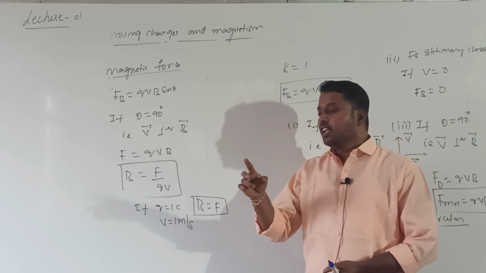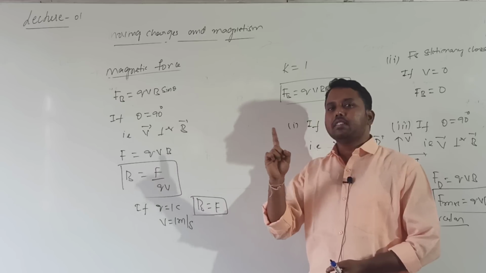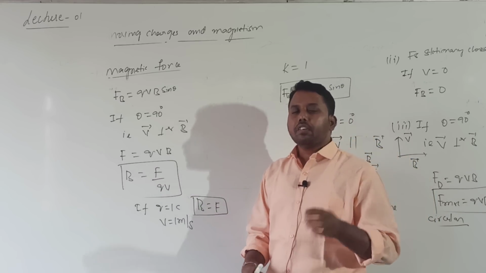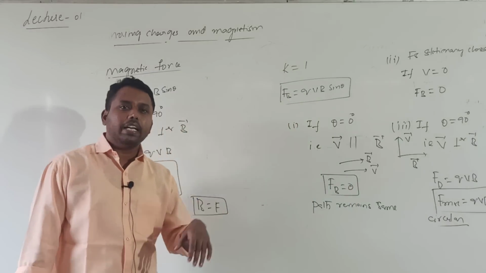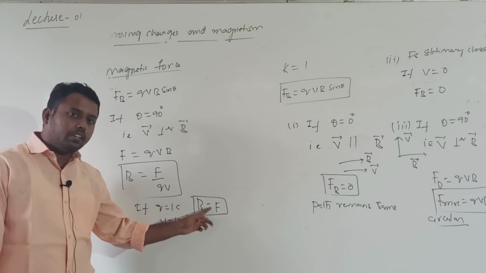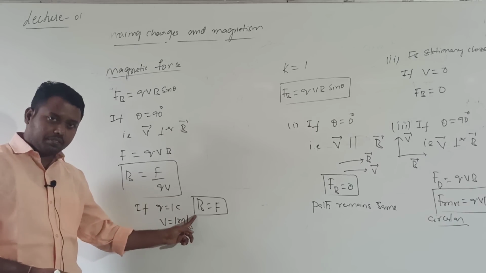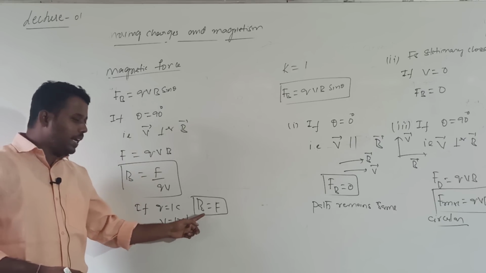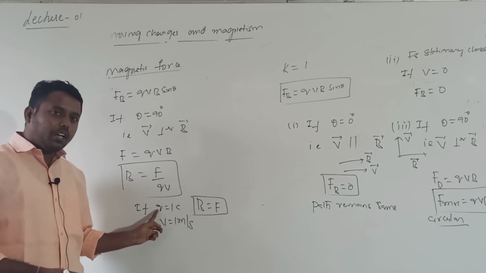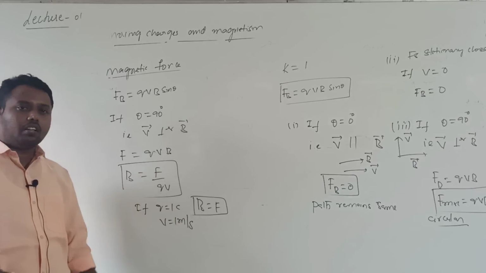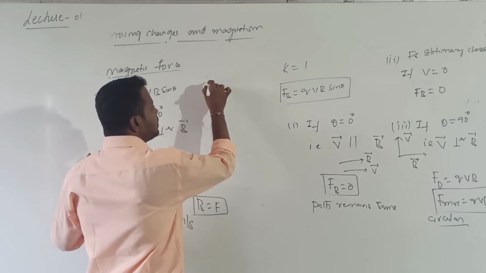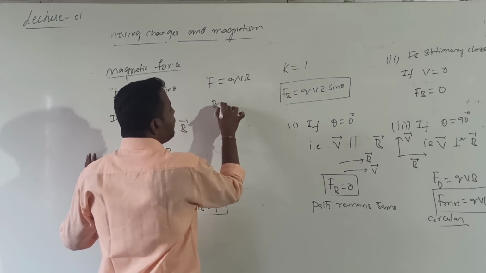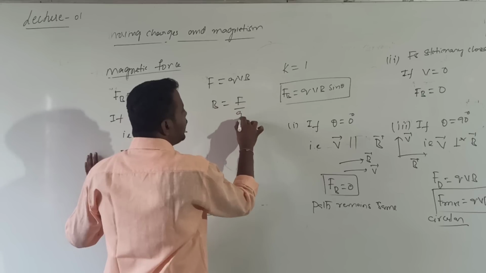A unit charge moving with a velocity of 1 meter per second, when it enters into the magnetic field perpendicularly, how much magnetic force will it experience? That magnetic force value is numerically equal to which one? Magnetic field induction. Are you getting it? So F, when Q value is equal to 1 coulomb and V value is equal to 1 meter per second. So what I got? F is equal to Q into V into B. Then B value is equal to F divided by Q into V.